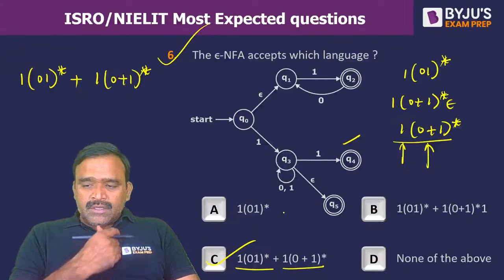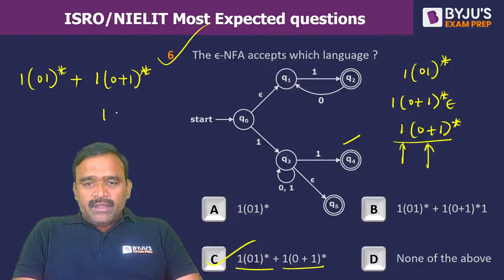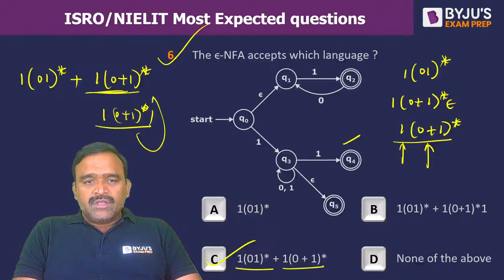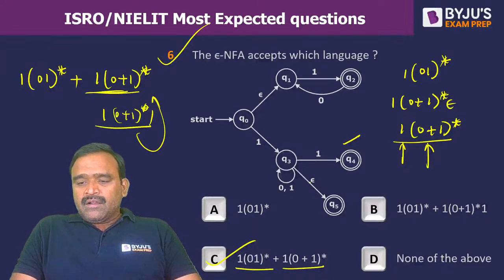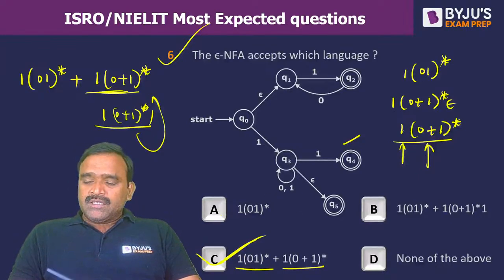Yes, Dolkar, you have taken only this path, but the path 1 followed by (0+1)* 1 is a subset of this. That's why it is also included here. So it is finally a combination of both, and option C would be the right option. Okay, shall I go for the next? And still if you have any doubt, Dolkar, you could ask.